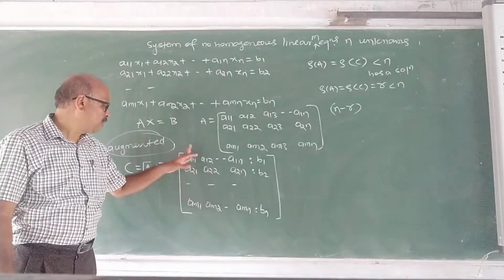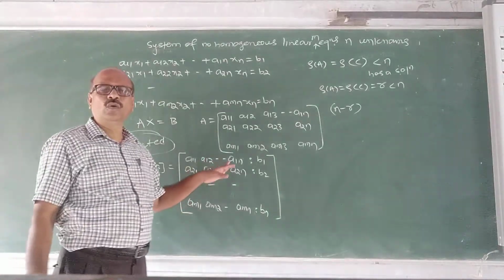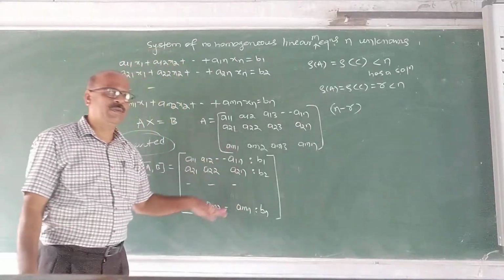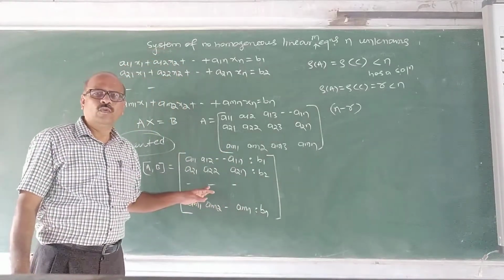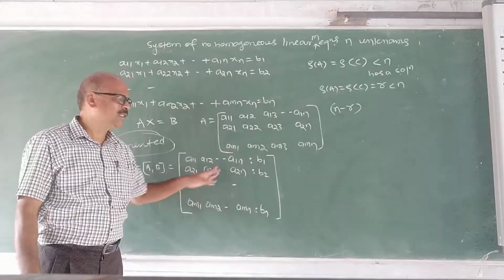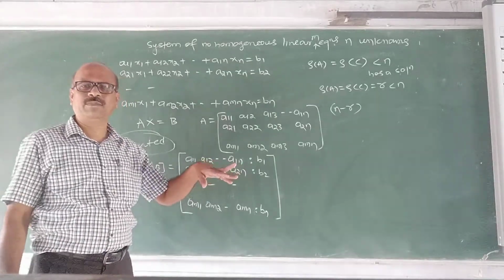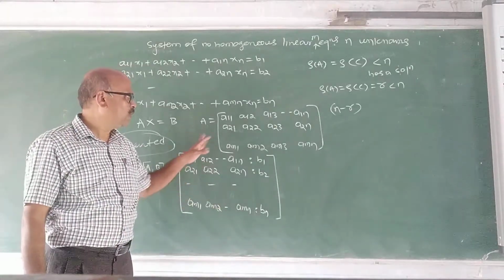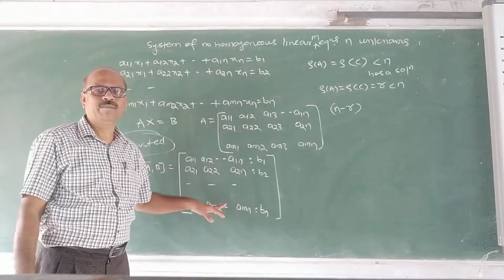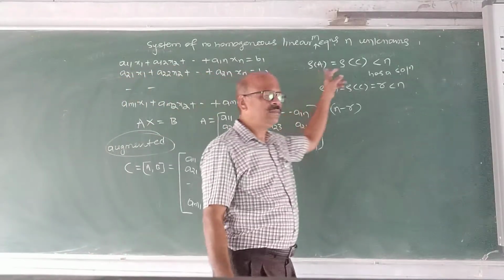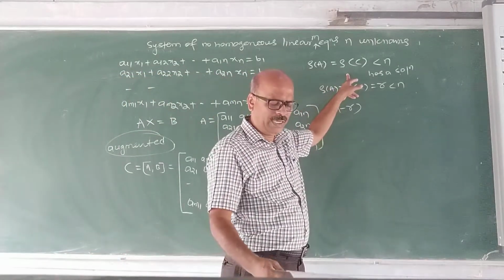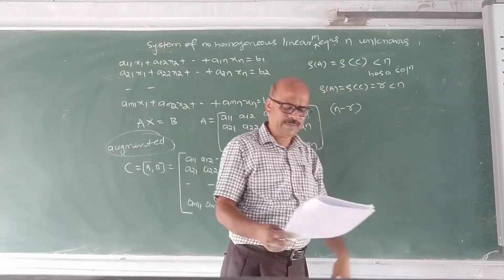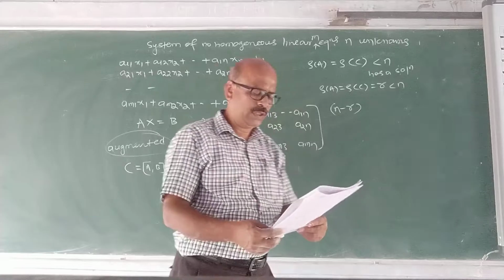Now we find out the rank of this C by reducing it to row reduced echelon form. We reduce this to echelon form, and we can find out rank of A as well as C. I will explain by taking examples. From this echelon form we can find out rank of A as well as C. If they are equal, rank of A is equal to rank of C, then it has a solution, and it must be less than N, then it has a solution.